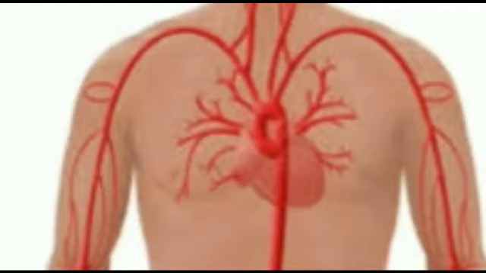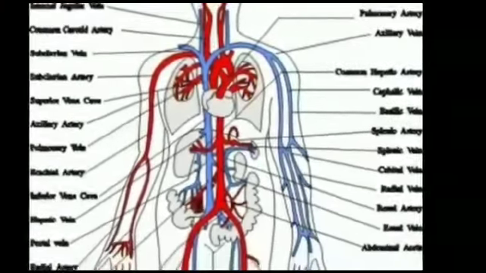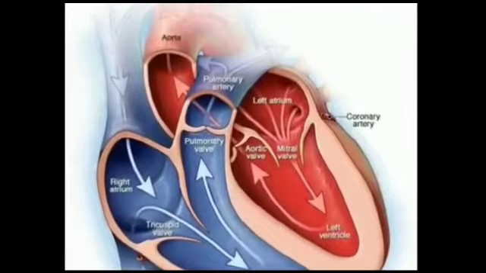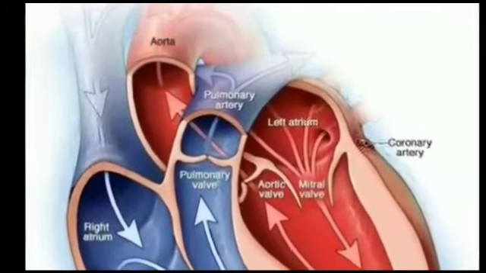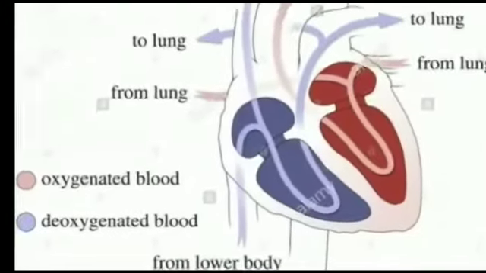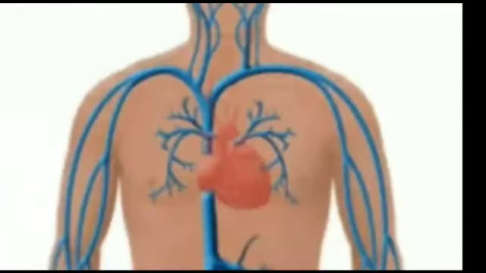The rigid blood vessels are called arteries, which originate from the heart and supply blood to various organs in the body. The large artery is the aorta. The smaller one is the pulmonary artery, which carries deoxygenated blood from the heart to the lungs.